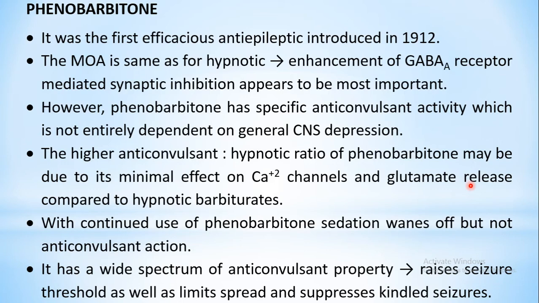That's how it produces the inhibition. But such a mechanism is not seen with phenobarbital. The other mechanisms are insignificant, so it acts exclusively by action on the chloride ion channel. That's how it has a higher anticonvulsant to hypnotic ratio, that is, more selective anticonvulsant property.